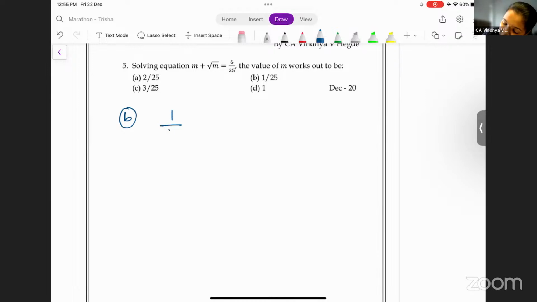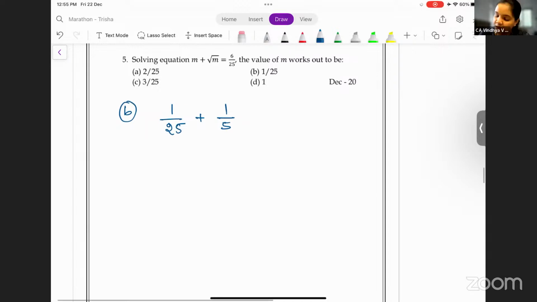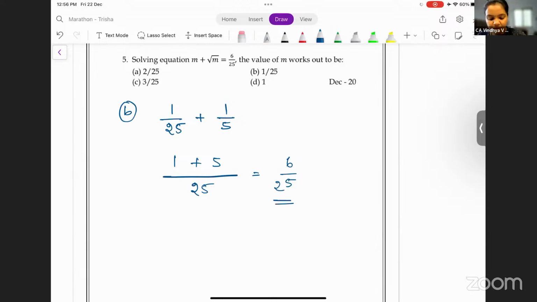You get 1 by 25 plus 1 by 5. Why 1 by 5? Because square root of m. That is 1 by 25 square root is 1 by 5. Take a common denominator, you get 25. Here 1 and here 5. Because 5 5s are 25. You're taking the common denominator as 25. So 6 by 25 is the answer. That's it.